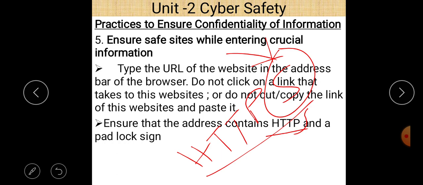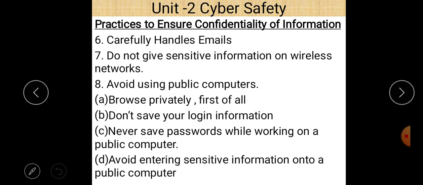But if it does not contain S, it means there is only HTTP or there is no padlock sign, then remember that this site is not safe, and don't share personal information with that site. So these are some important points regarding the practices to ensure confidentiality of information.